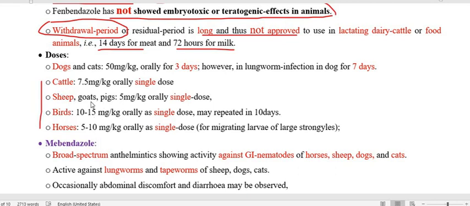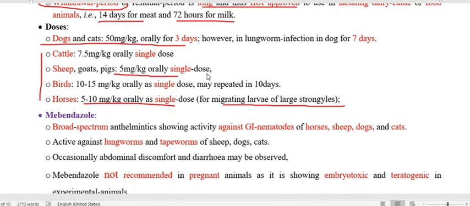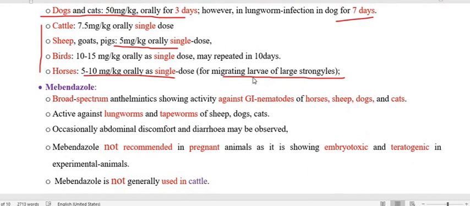So the dose is 7.5 mg orally single dose. Then sheep, goat, pigs, that is 5 mg per kg orally single dose. Then the bird, 10 mg per kg single dose. Then horses, 5 mg per kg orally single dose. And this is also for the migrating larvae of large strongyles. But in the dog, the dose is high, about 50 mg per kg orally for 3 days, or for lungworm infection in dog, it is for 7 days. So this is all about the fenbendazole.